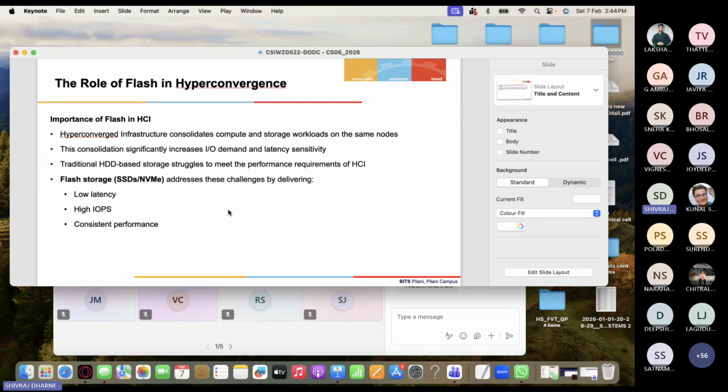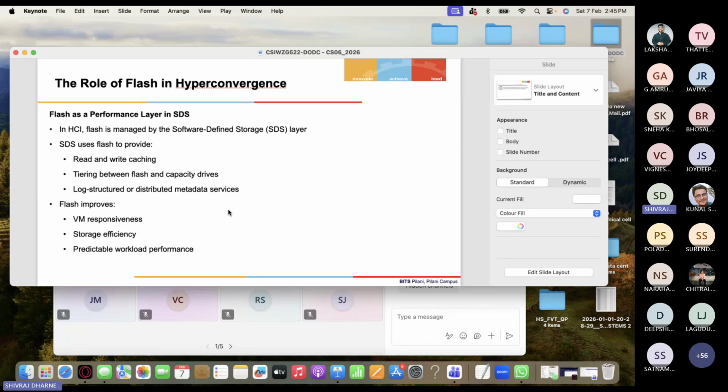This IOPS is very critical, so here is a typical example of how it is measured. A hard disk drive gives around 100 to 200 IOPS, a SATA solid state drive gives 50,000 to 100,000 IOPS, and non-volatile memory, which is the latest, greatest and fastest, gives 500,000 plus IOPS. So you should know that in general, this is how the metric is used for the speed with which we can read and write.